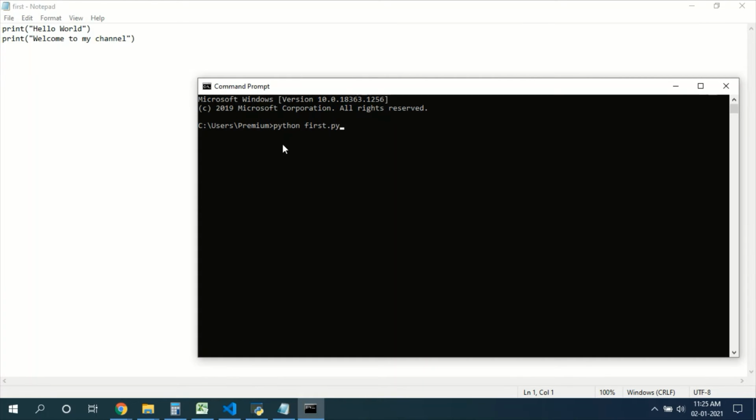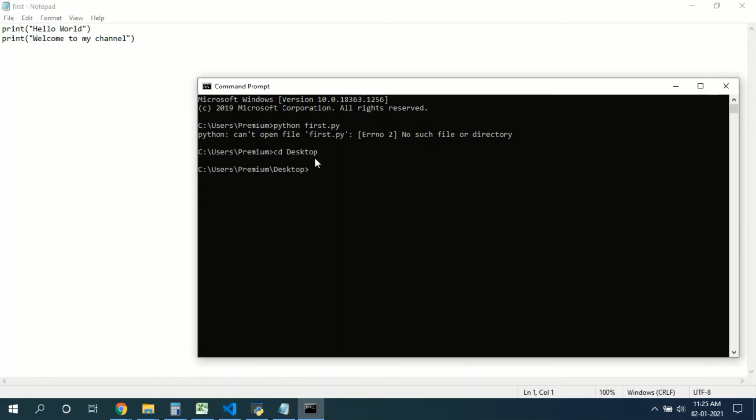See, most of the beginners will make this mistake. The mistake is that this first.py file is located on the desktop, but I'm running in a different location. So if you hit enter, it will throw the error, can't open file first.py. The file is not located in this location, so most beginners make the same mistake. So don't do this. First change the directory. cd is change directory, to desktop.